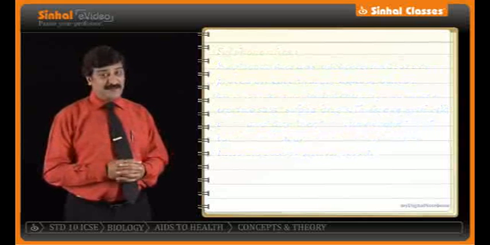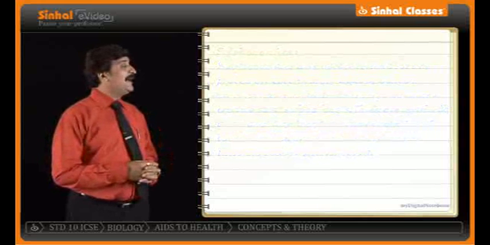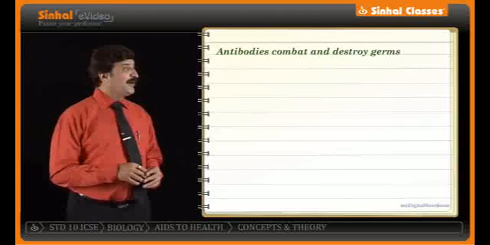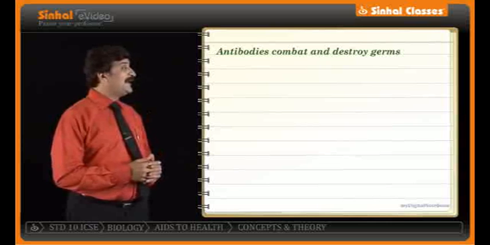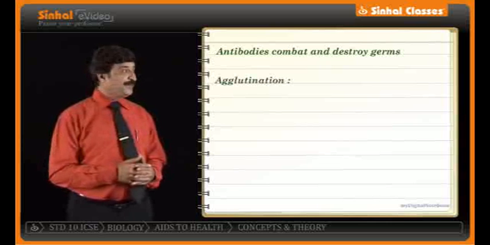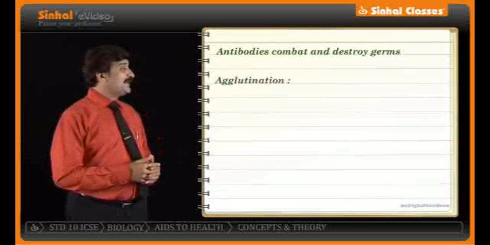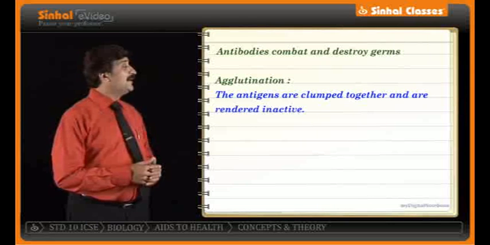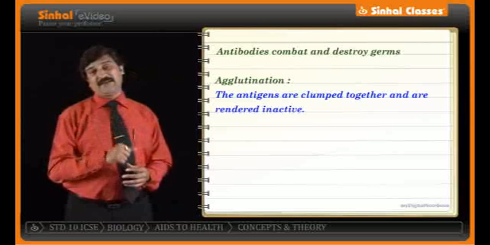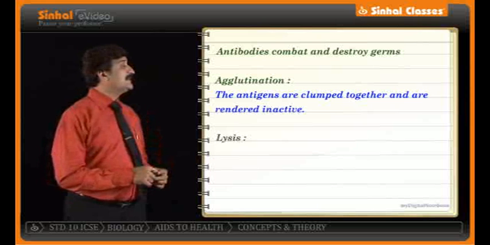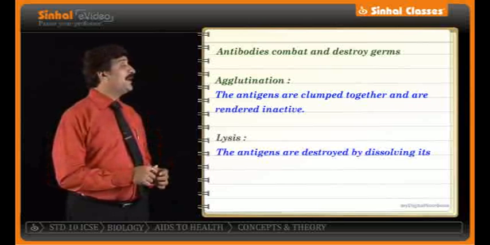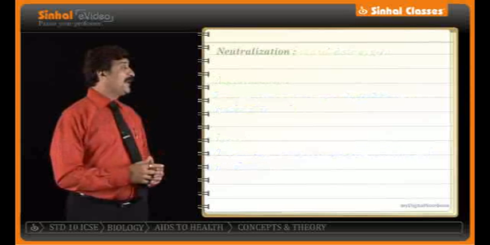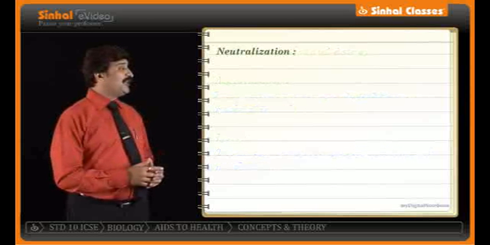When we highlighted this part on sulfur drugs, we also talk with reference to the antibodies that we highlighted initially, how the antibodies combat and destroy germs. To talk about this, let's see the first process called agglutination. Agglutination is a process in which the antigens are clumped together and are rendered inactive. What is lysis? Lysis is when the antigens are destroyed by dissolving their membrane.